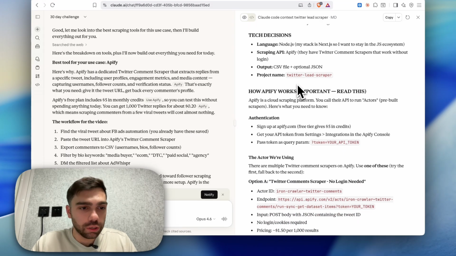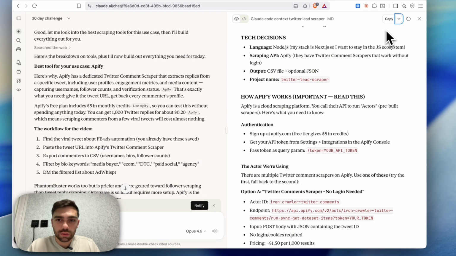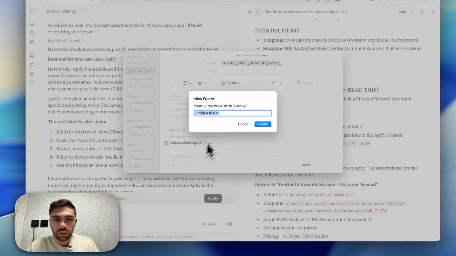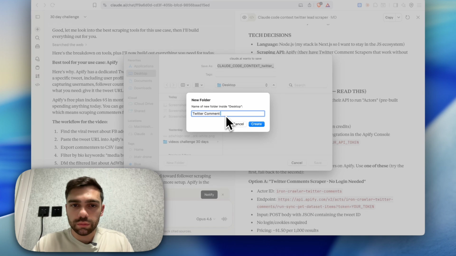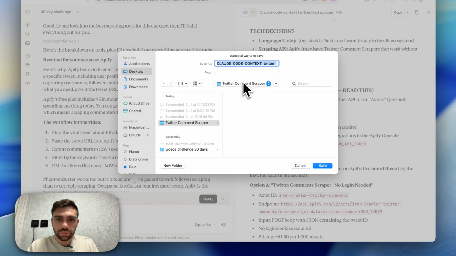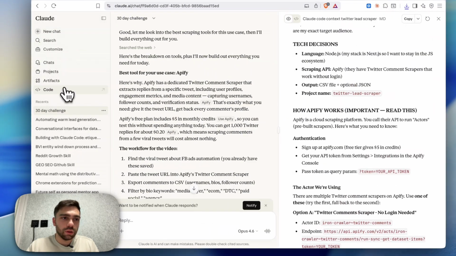Okay, so this would need Claude Code. So what we're going to do is we're going to download this .md file. Okay, watch this. You just download it, go to your desktop, add it. Okay, Twitter scraper, and then just put it in that folder. Okay, so now we're going to go to Claude Code.